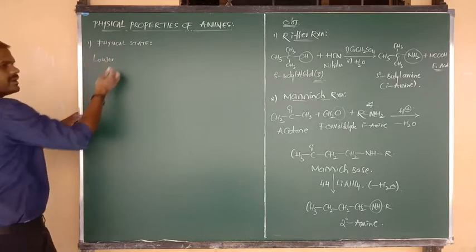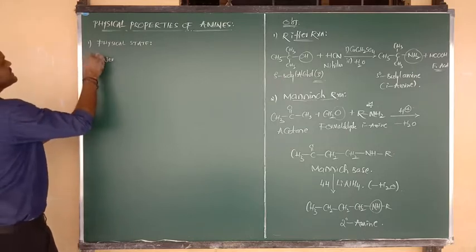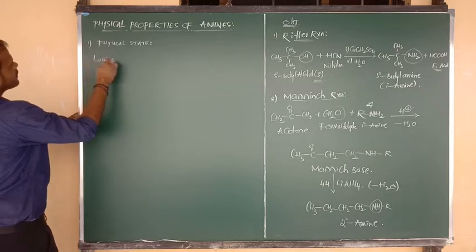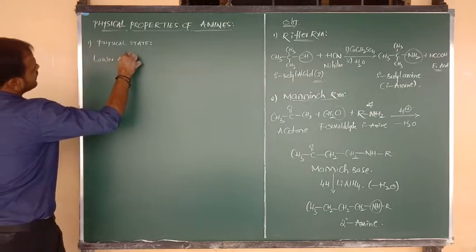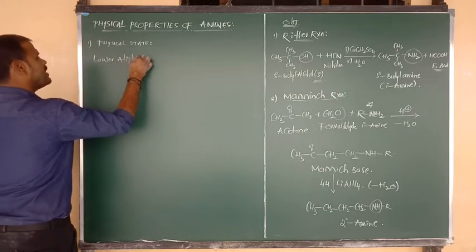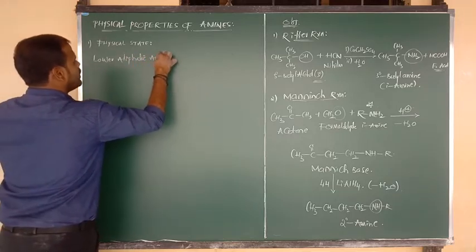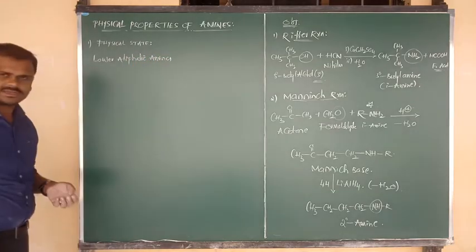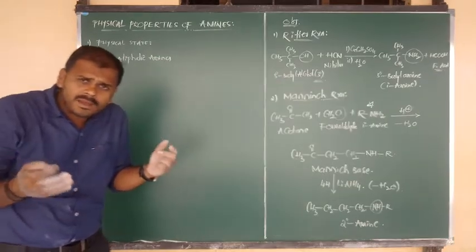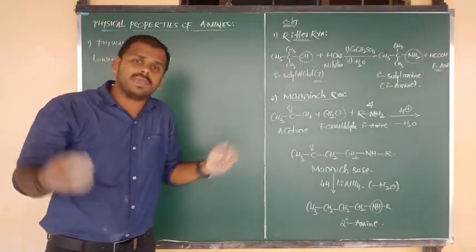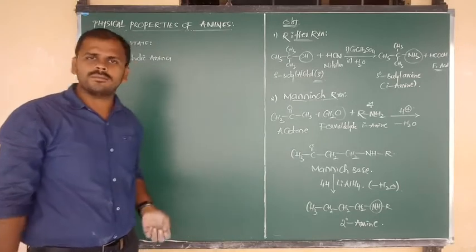Which amines? Lower amines, and also we can say lower aliphatic amines. What is meant by lower aliphatic amines? Lower aliphatic amines means we can consider maybe methylamine, maybe ethylamine, maybe n-propylamine, up to 3-4 carbons.